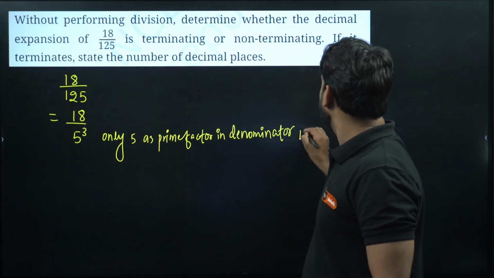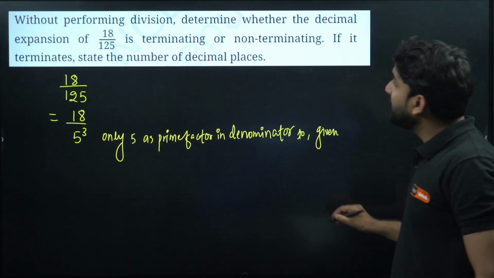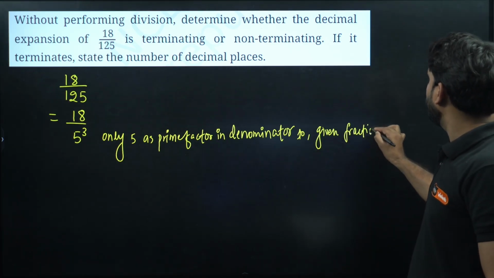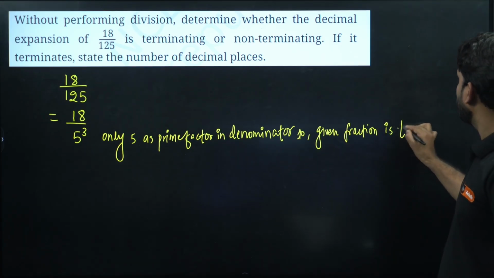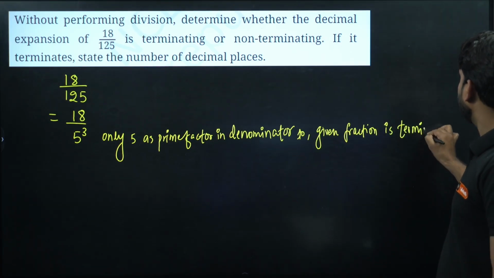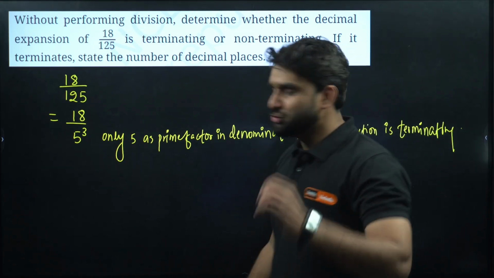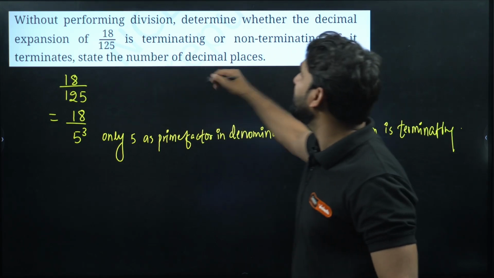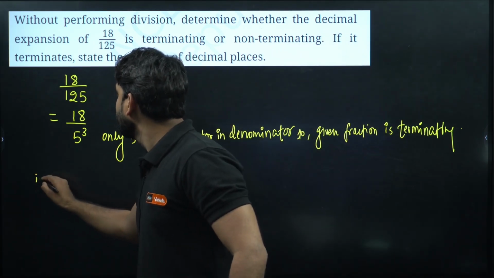Denominator. So the given fraction, or we can say rational number also, is what? Terminating. Because 5 is there, it is terminating. Let me show you. So if this is terminating, we have to find, if it terminates, state the number of decimal places. So let me show you how we can find out the decimal places.